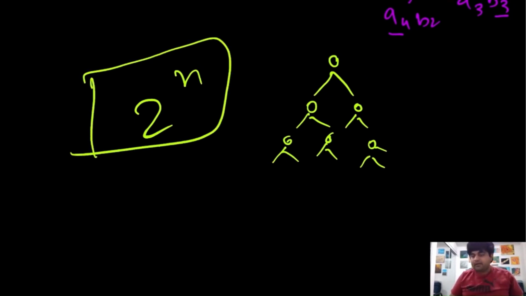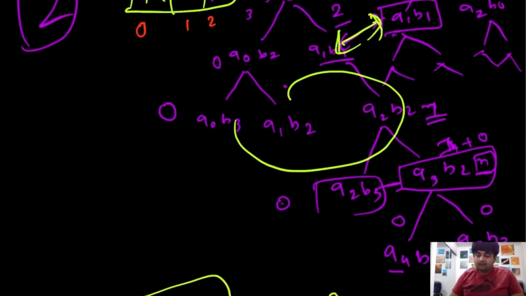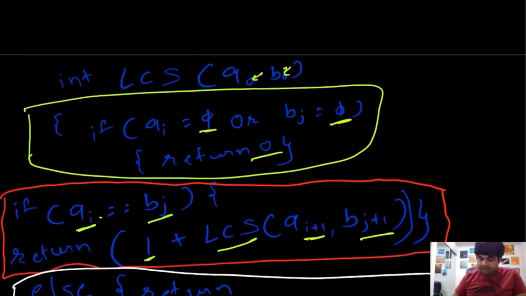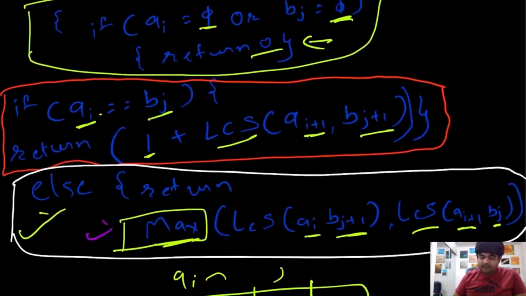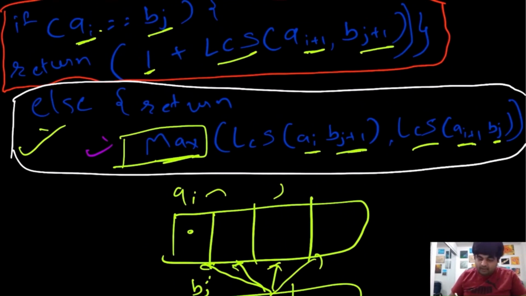But how can we tackle this recursive approach? Well, the answer is just staring at us, right over here: we are doing a lot of repetitive work, and if we somehow have a way to store the results we calculate over here, and apply the logic that if the values are null, we return 0; if the values are the same, we return 1 plus the result for i plus 1 and j plus 1; and if the values are not matching at all, we simply check the maximum we can reach by either comparing the next value on the a string or the next value on the b string.